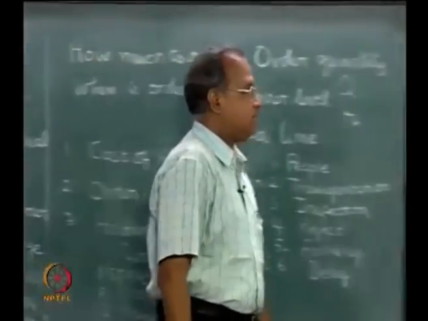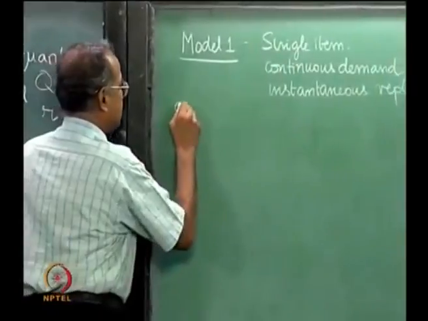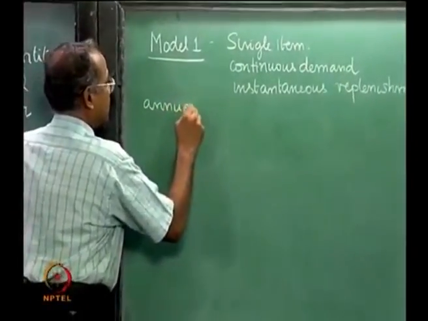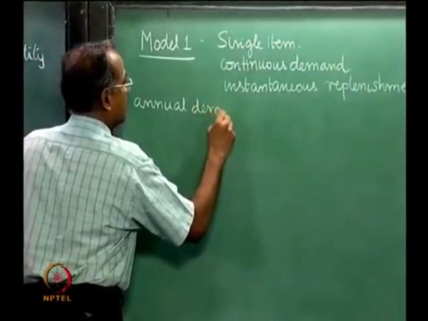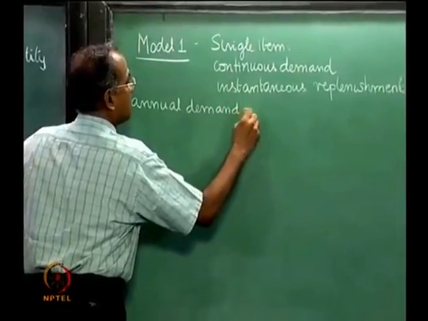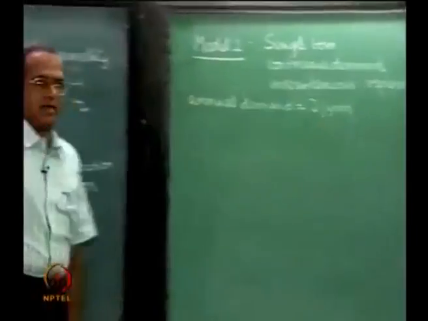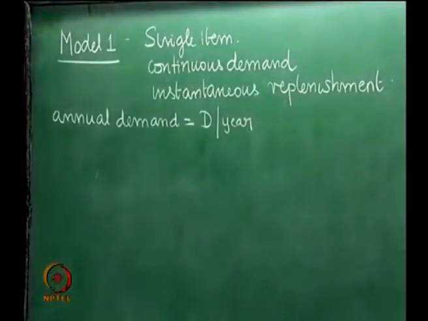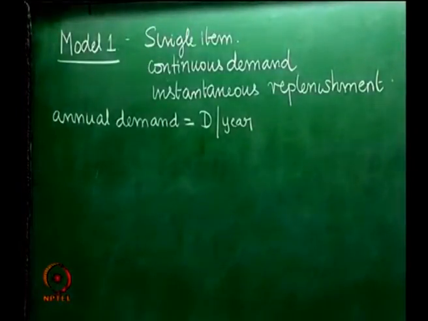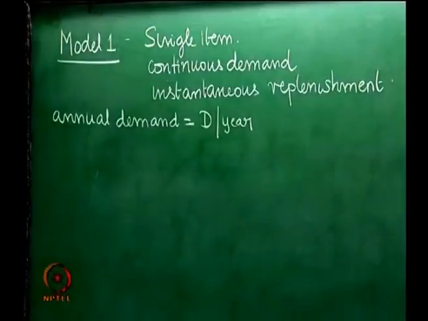Now, let us assume that the annual demand for this item is D per year and is known. Now, let Q be the ordering quantity that we decide to order every time we place an order.